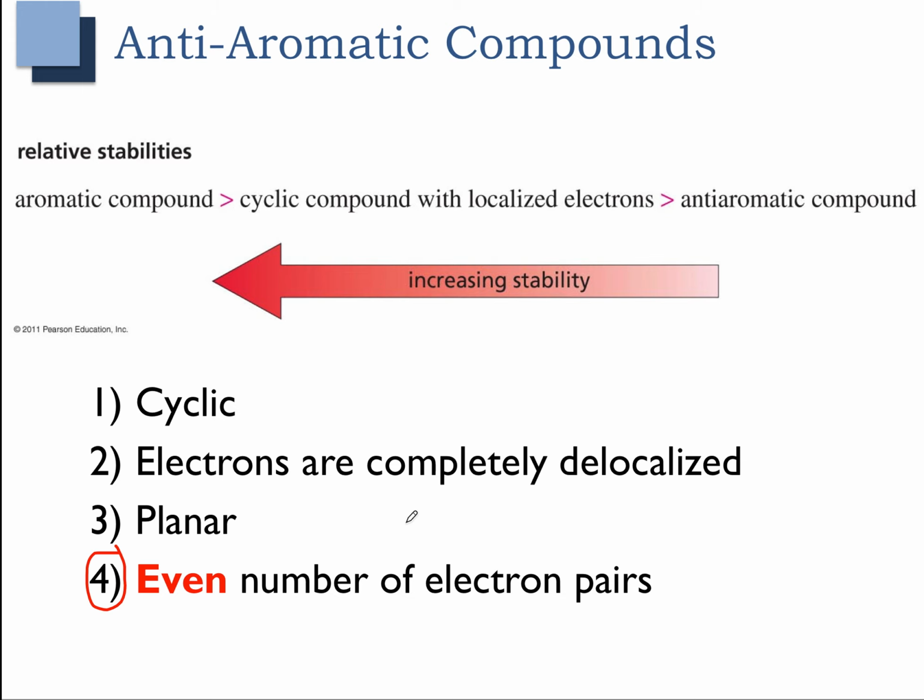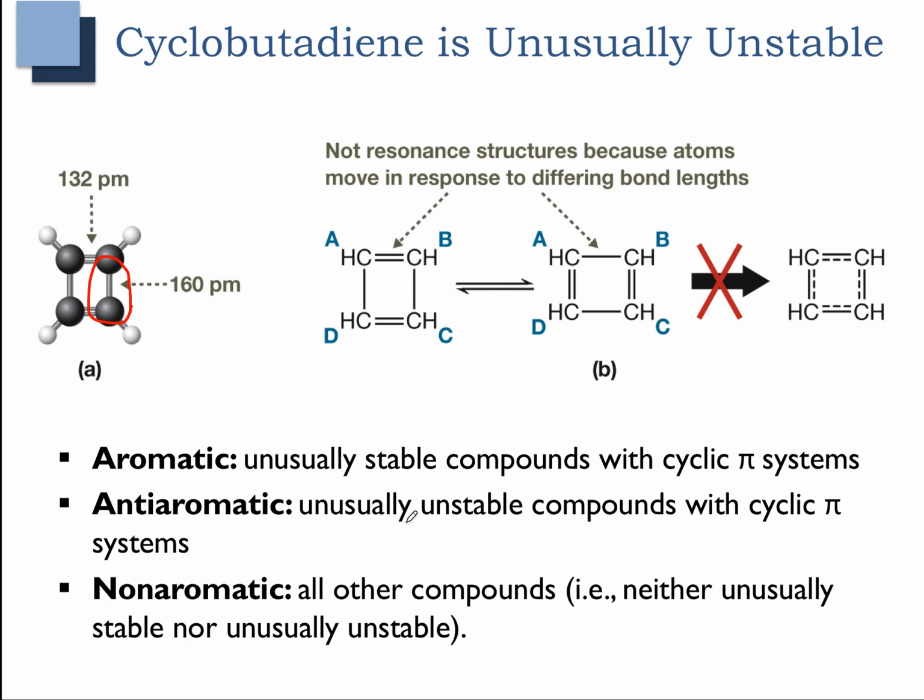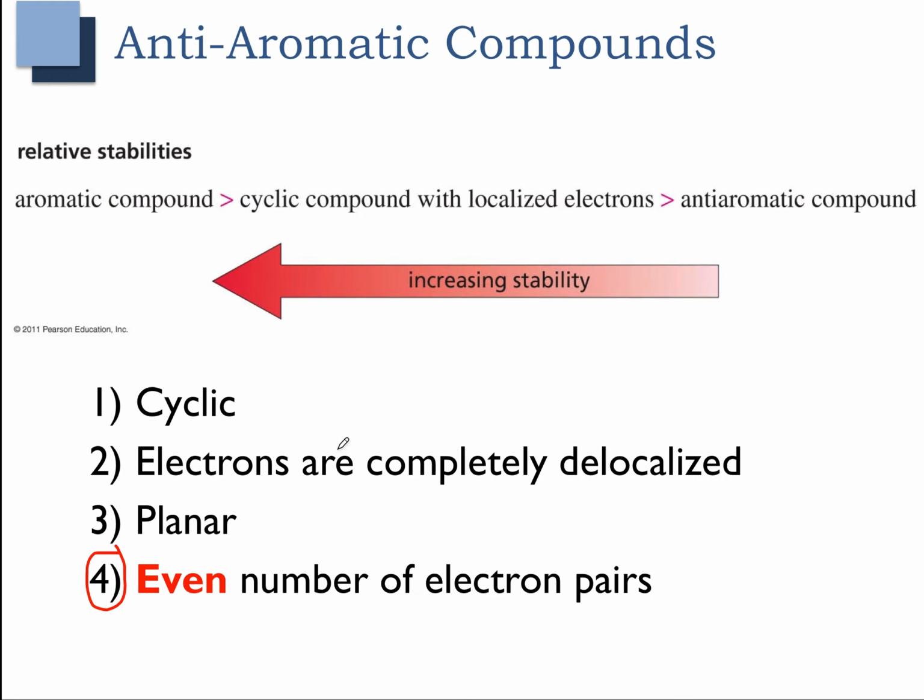And so that is the case if we go back to cyclobutadiene. You can see that it has 2 electron pairs, which corresponds with an even number. And so that is an anti-aromatic compound.